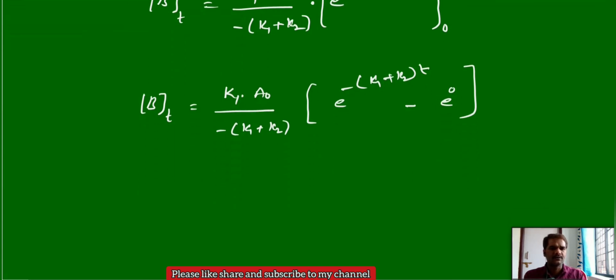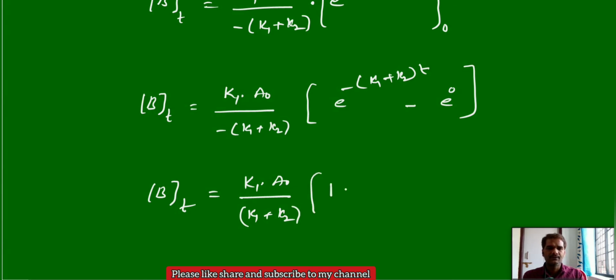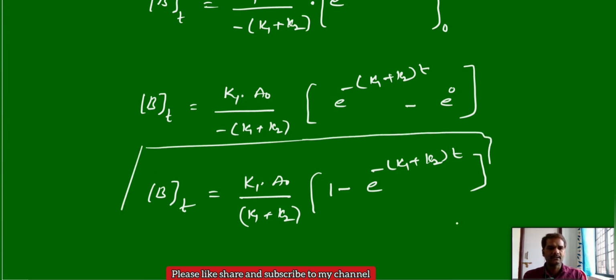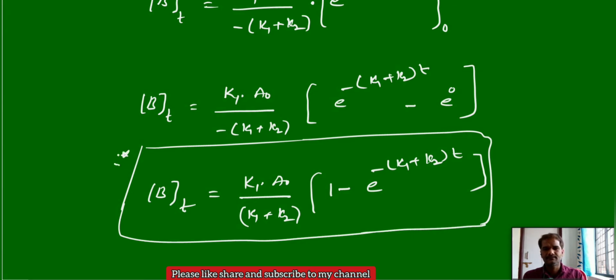E power 0 means 1, that you can write, minus, you bring this side. Now the concentration of B at a time t is equal to K1 A0 by (K1 plus K2) into 1 minus e power minus (K1 plus K2) into t, and this is the concentration of B at a time t. This is the derivation.